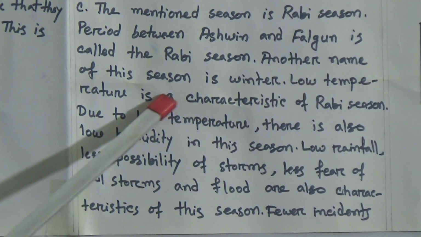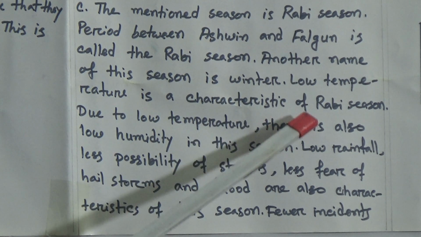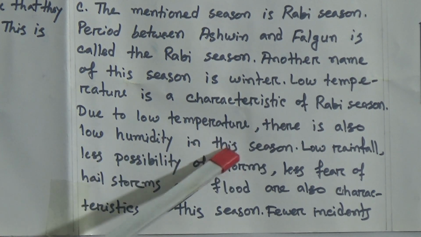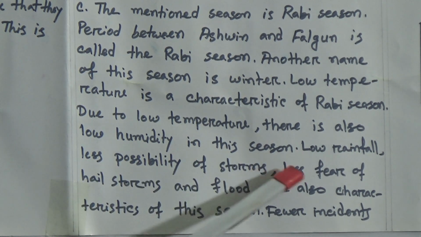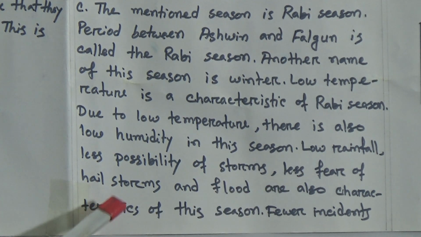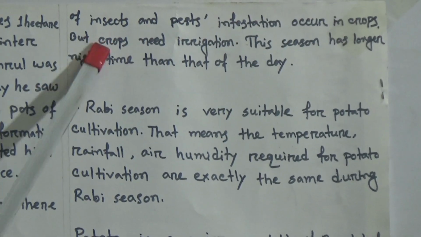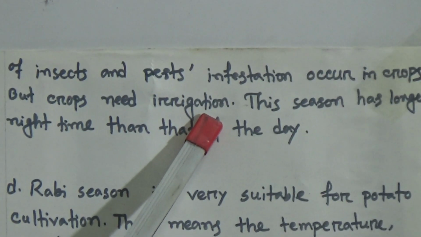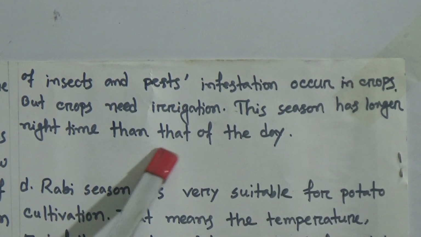Low temperature is a characteristic of Rabi season. Due to low temperature, there is also low humidity in this season. Low rainfall, less possibility of storms, less fear of hailstorms, and flood are also characteristics of this season. Fewer incidents of insects and pests infestation occur in crops, but crops need irrigation. This season has longer night time than that of the day.